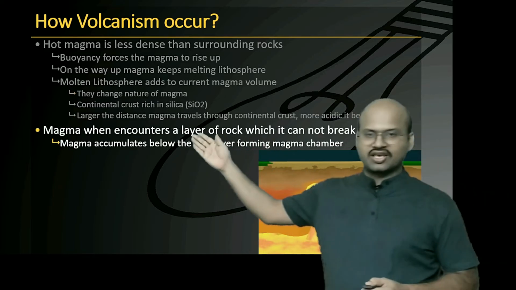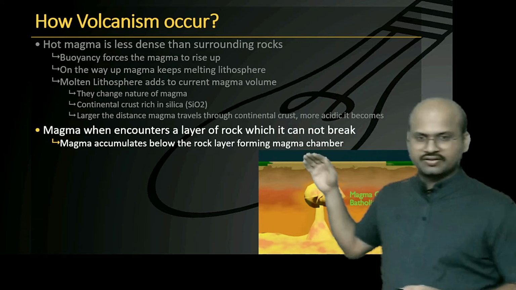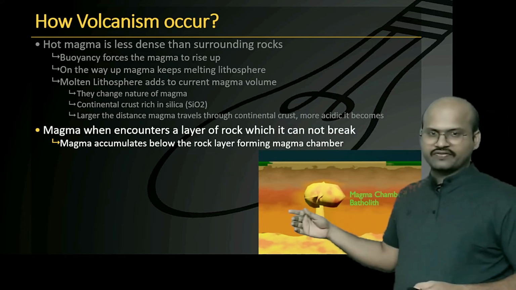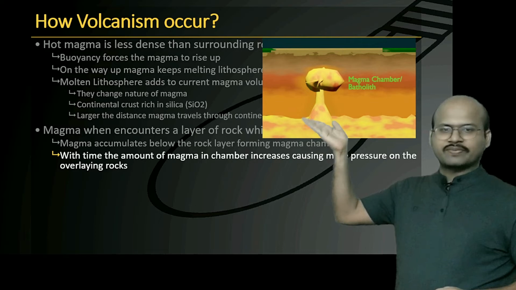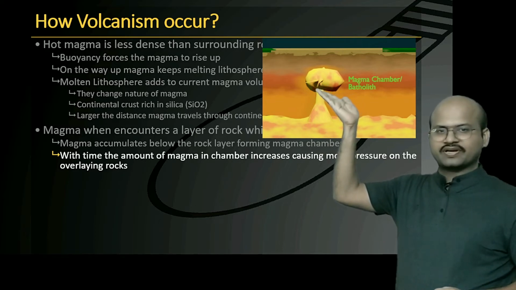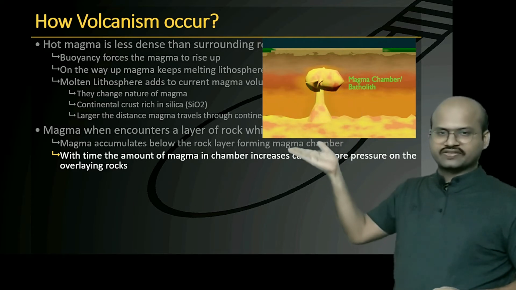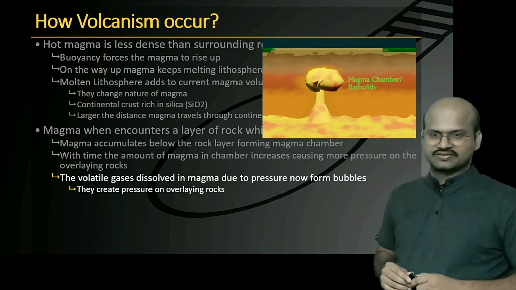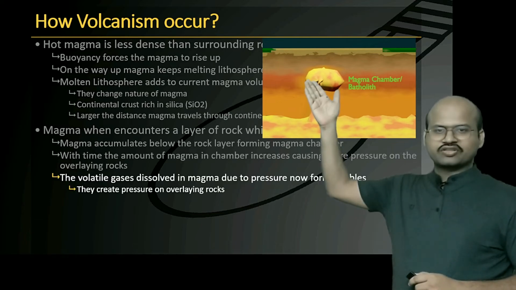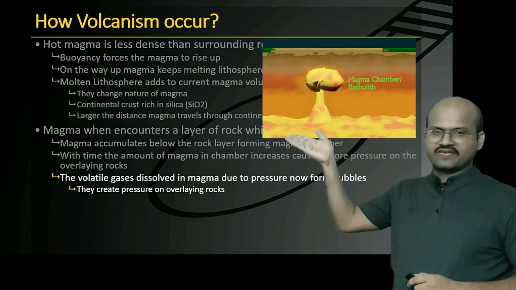When magma encounters a layer of rock which it cannot break, it starts to accumulate and forms a magma chamber. With time, more magma reaches this magma chamber by melting as well as from the asthenosphere, thus the overall pressure on the overlying rocks increases. The pressure on this magma also reduces because it has traveled to a certain height.